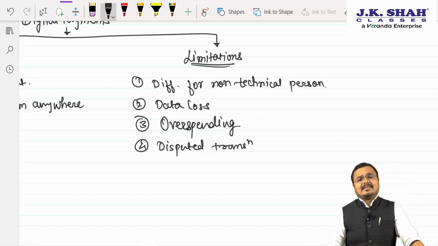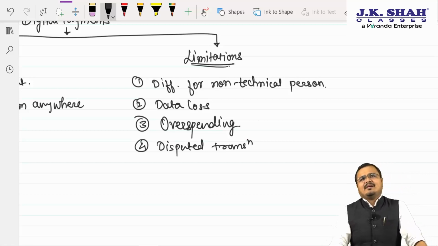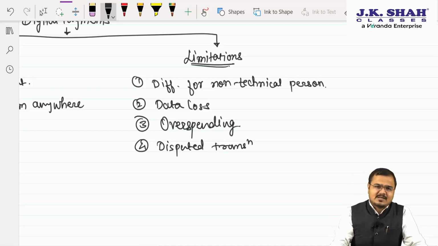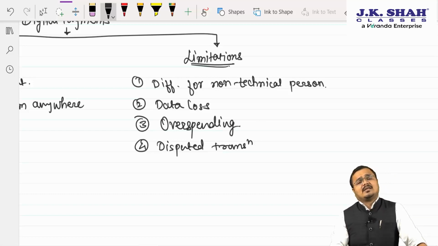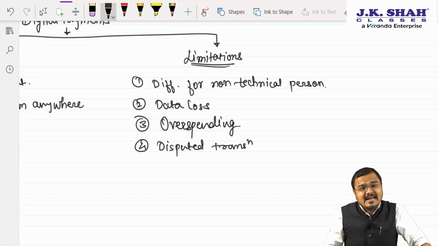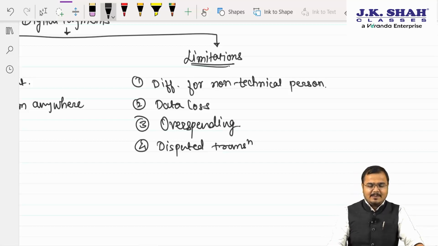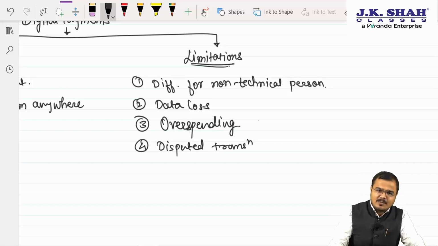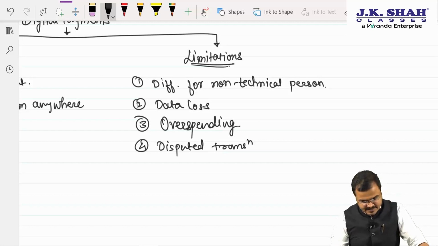Sir, what is a disputed transaction? In online payment, due to technical issues or maybe server failure or anything, there is a chance that the payment may get deducted from one person's account but not get credited into another person's account. Sometimes due to network issues, the payment gets delayed also. And over there, one problem arises, that is a disputed transaction. I hope it's clear to you. Yes, sir, it's very simple.